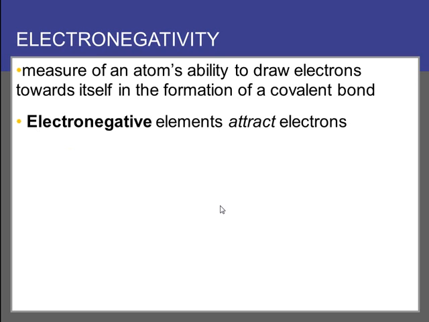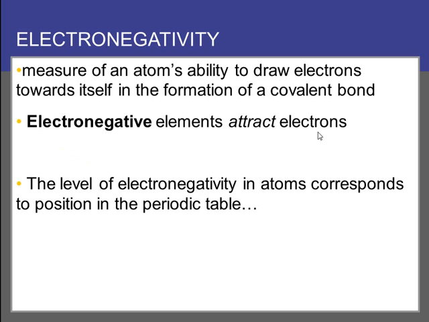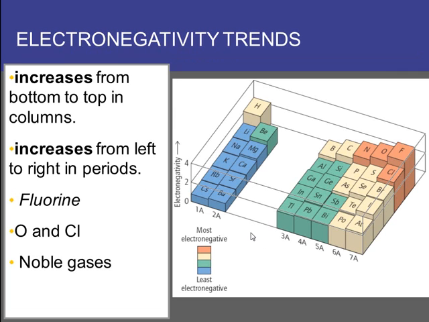And that is a measure of the atom's ability to draw electrons towards itself in the formation of a covalent bond. So strongly electronegative elements attract electrons. And the level of electronegativity corresponds to their position in the periodic table. So here we see an abbreviated version of the table. We have the main group elements, group 1A, 2A, 3, 4, 5, 6, 7A. We don't have the noble gases because they are not electronegative at all. They don't have any ability to draw electrons towards themselves.